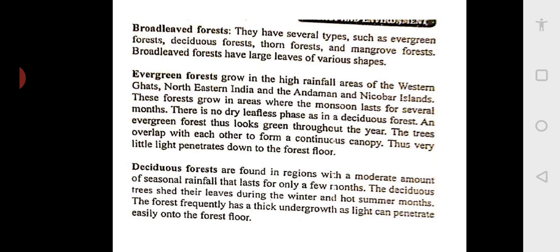So you will have a lot of vegetation on the forest floor. On the forest floor there is a lot of vegetation, one because of the nutrients available, second due to the light falling on the forest floor. This is about deciduous forest. But when you go to the evergreen forest, you will not find light on the forest floor, and it has very little vegetation on the forest floor, like grass especially.